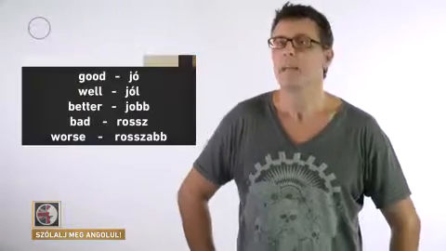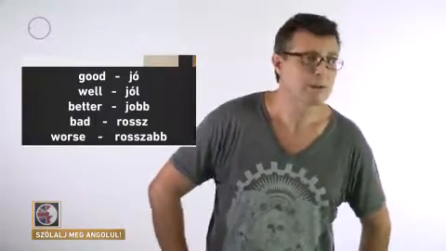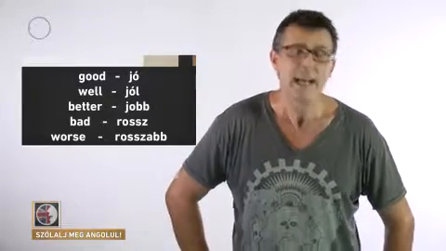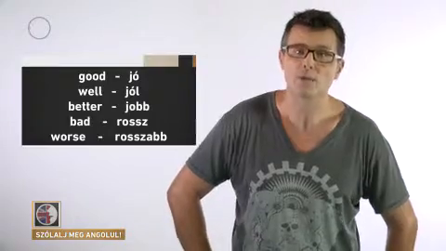If the adjective is longer, if it's got 2 or 3 or 4 syllables, then we put more in front of the adjective to make the comparative. If the adjective is good or well, then the comparative form is better. If the adjective is bad, then the comparative form is worse.